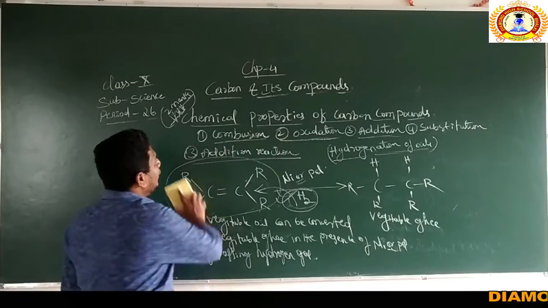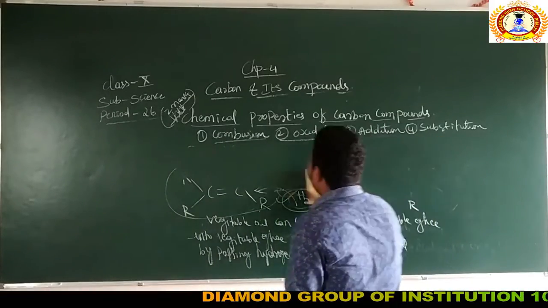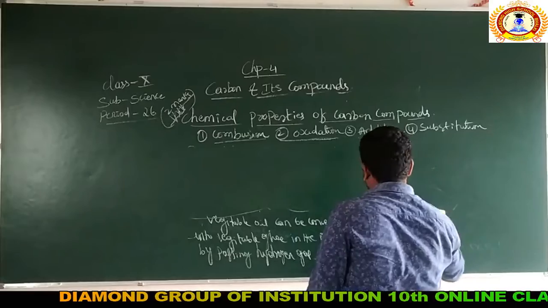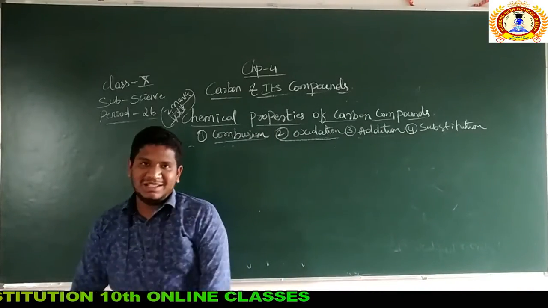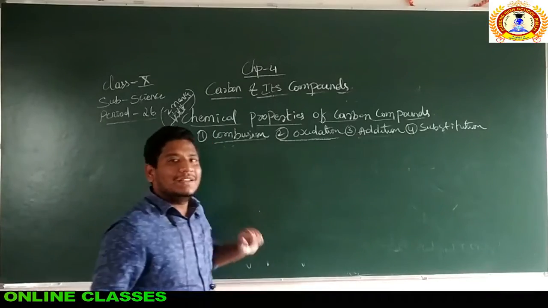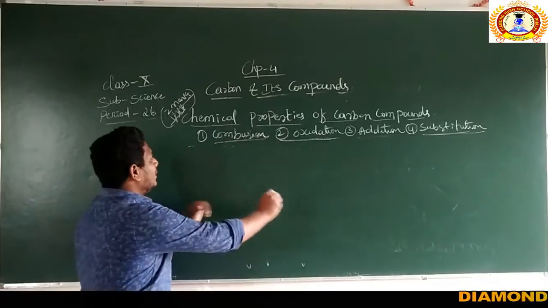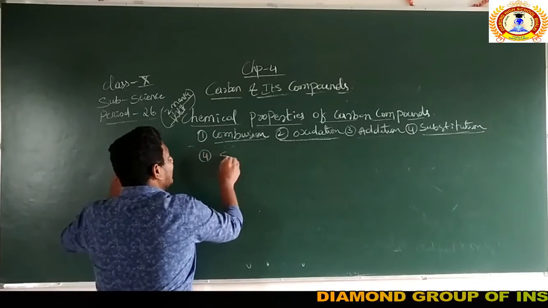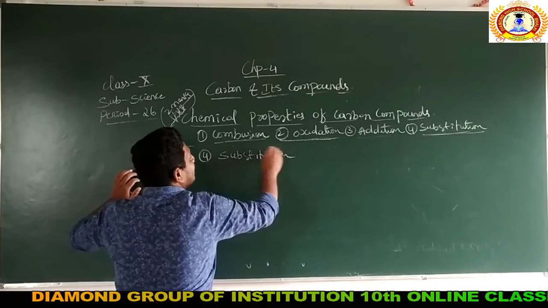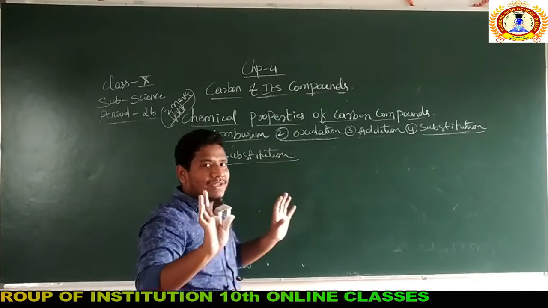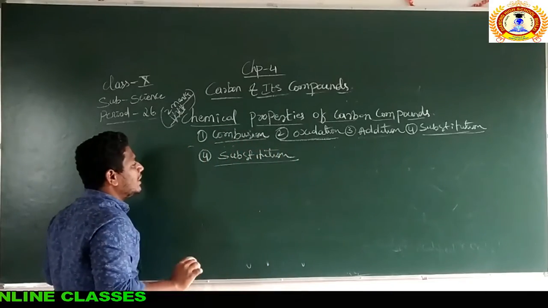So now this is the end of the third chemical property of the carbon compounds. Now we'll move towards the final most, last but not the least. This is also very important. The final most is the substitution reaction, right? The fourth type of reaction is known as substitution reaction. I hope you understood the three reactions, right? First, second, third. They are very important. So now move towards the substitution reaction.